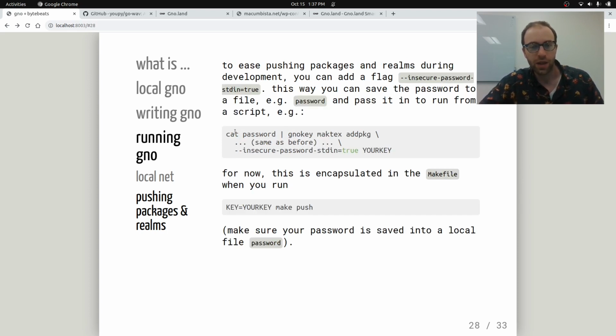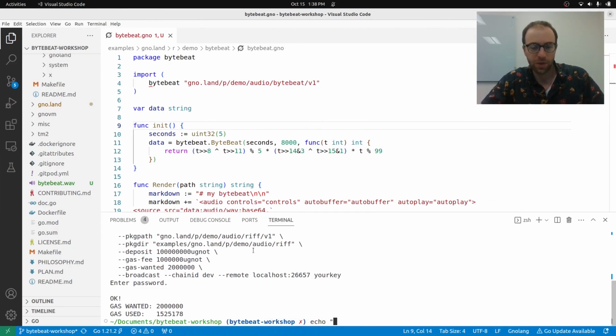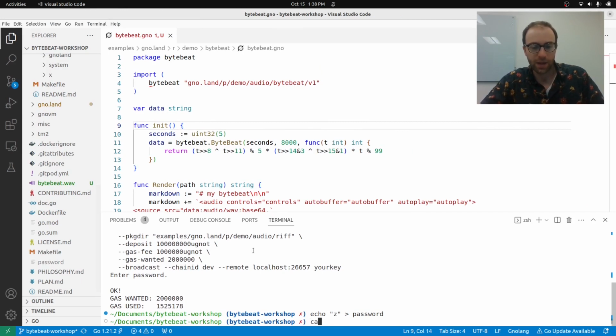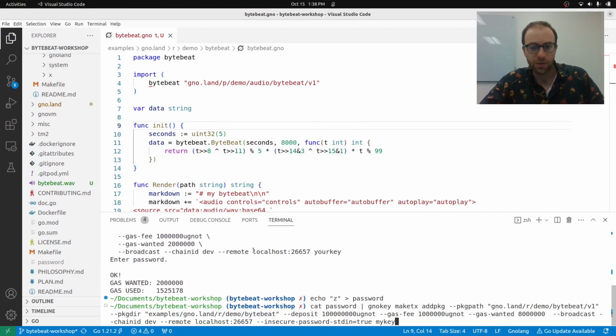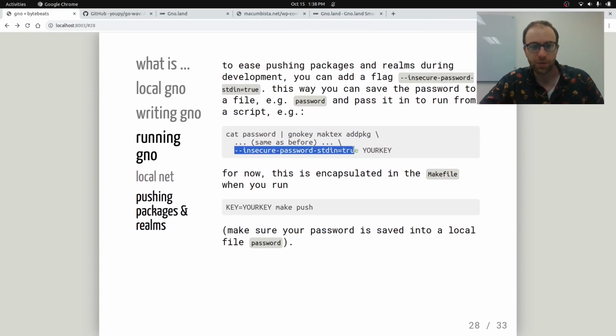So another trick I like, just for development to make it easier, is to use this flag, insecure password stdin equals true. And then you can pass your password from a file. So I can put a password into a file called password and then cat that into the gnokey command. For example, I have a very stupid password, and I can cat that password into this command if I use this extra argument, insecure password stdin equals true.